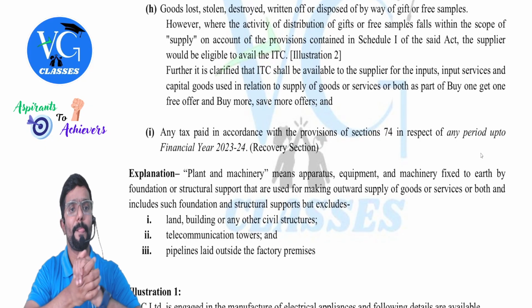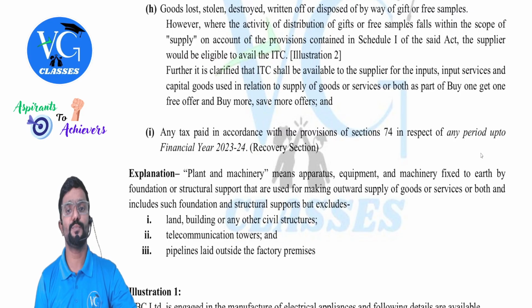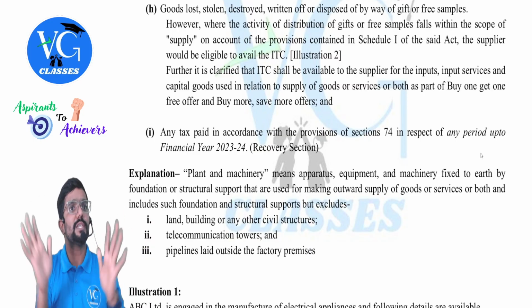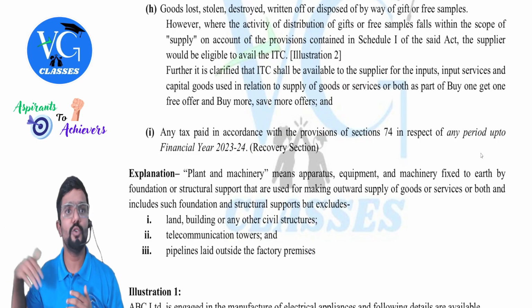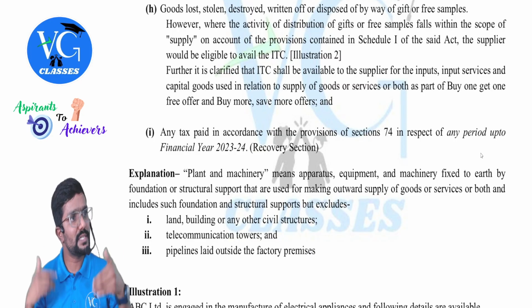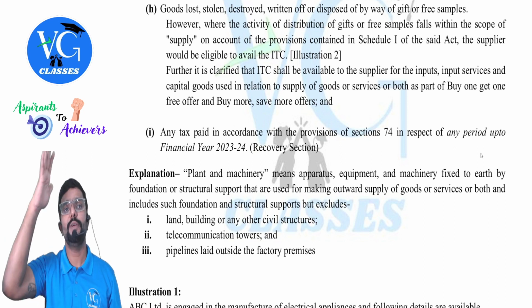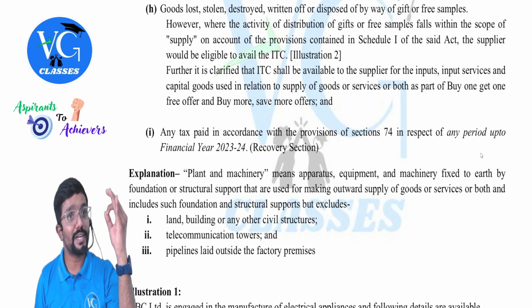Next, H. Goods lost or stolen or destroyed, written off or disposed of by way of gift or free samples. Guys, simple. Sir, I had purchased some goods which is lost, or which is destroyed. That means there is no outward supply. So the goods which I have purchased, if it is lost, no credit on it. Why, sir? Because on this, government will not get output tax. That is why.